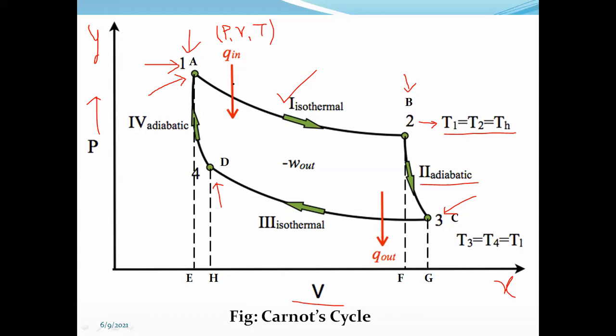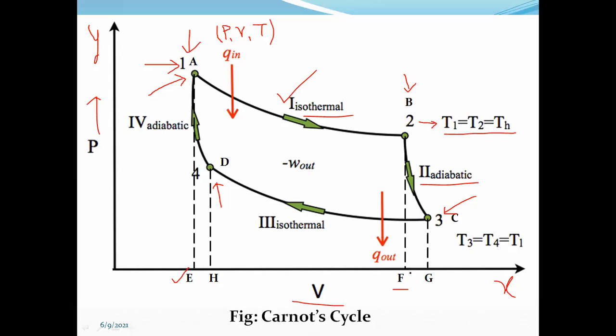Second adiabatic means here, if we observe from A to B, we can observe that the expansion of the working substance has taken place. Expansion means, suppose if we extrapolate this point A on the x-axis, we can reach E. Okay, so E is the initial condition, and here 2 means F. So here you can observe that there is an increase in the volume of the working substance isothermally.